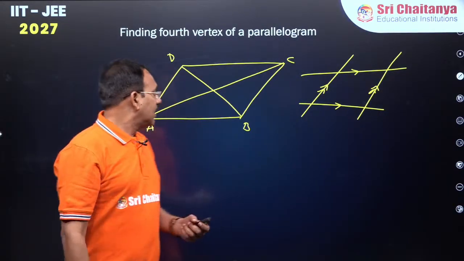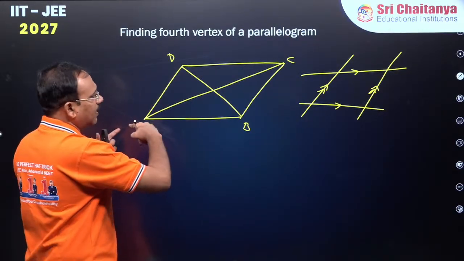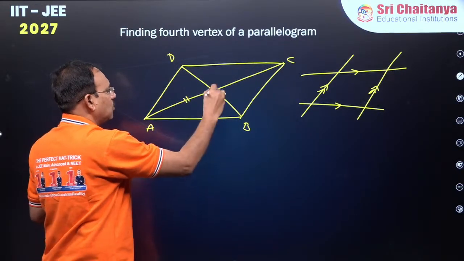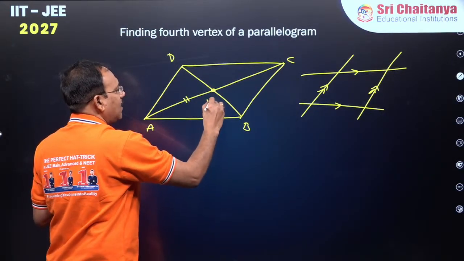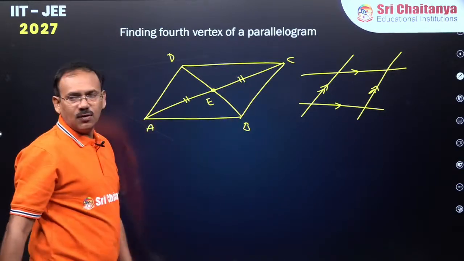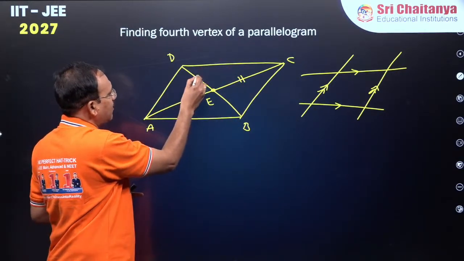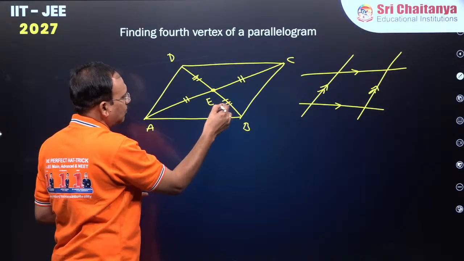Diagonals bisect each other means diagonal AC is bisected by BD. Suppose I name the intersection E, these two will be equal. And diagonal BD is bisected by this, that means DE is equal to EB.